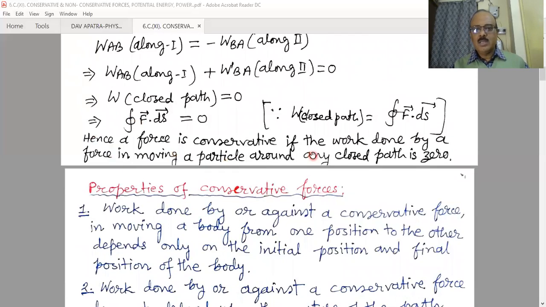Hence, a force is conservative if the work done by a force in moving a particle around any closed path is 0. Alternatively, we can say the work done in a closed path is 0, or from point A to point B, if the work done is independent of the path followed, then this type of force is known as conservative in nature.